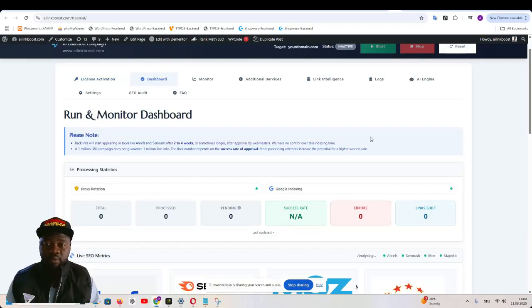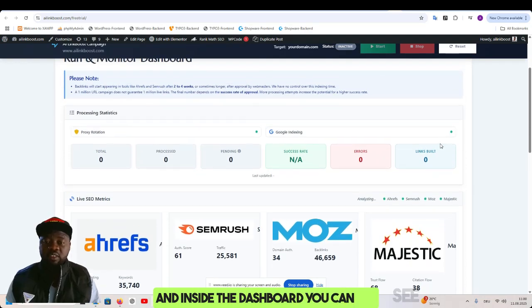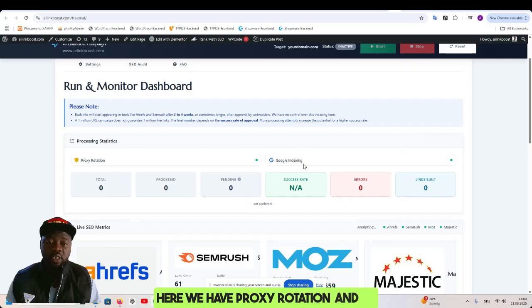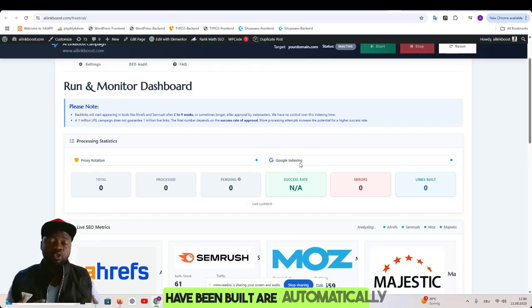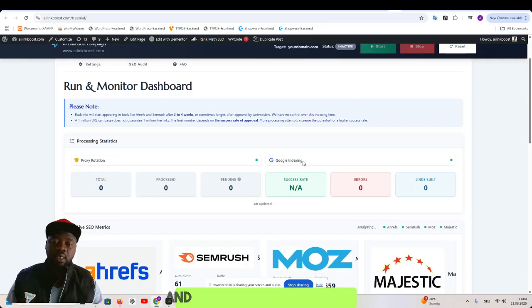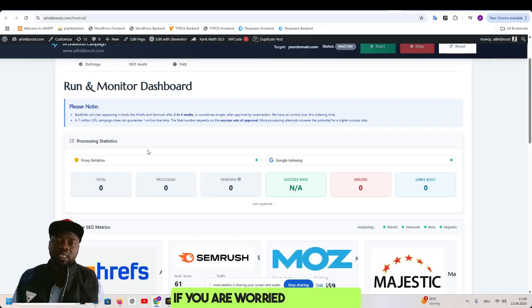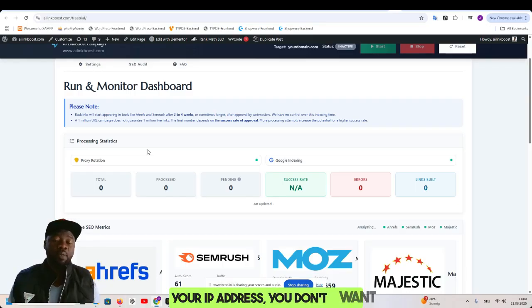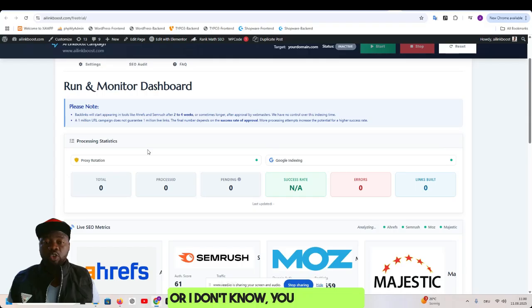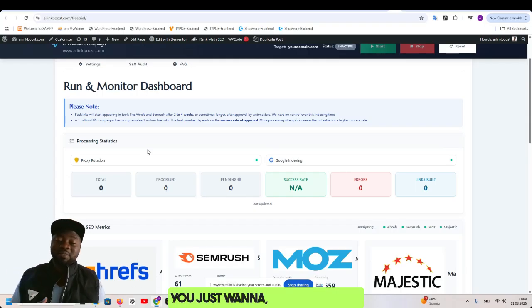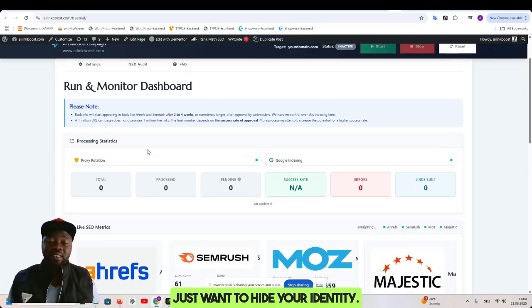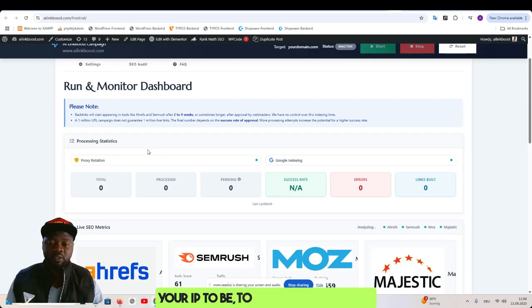This is the dashboard. And inside the dashboard, you can see here we have proxy rotation, and we also have Google indexing. By Google indexing, that means the backlinks that have been built are automatically sent to Google for indexing. And also the proxy rotation: if you are worried about using your IP address, you don't want to be blacklisted by Google, or you just want to hide your identity. You don't want your IP to be seen everywhere. So we have here the proxy rotation.